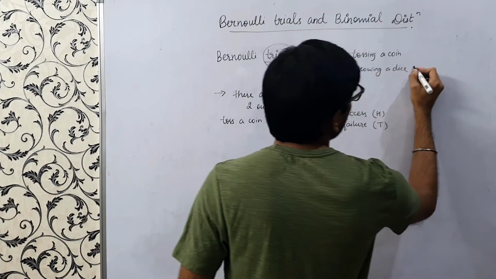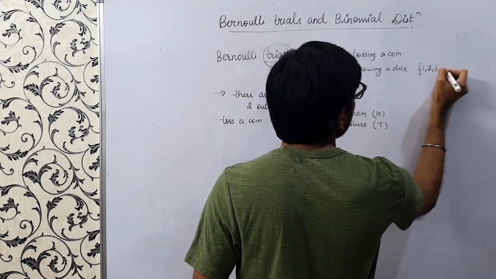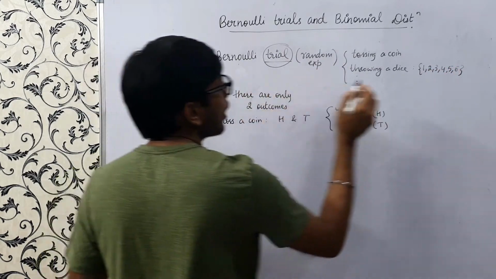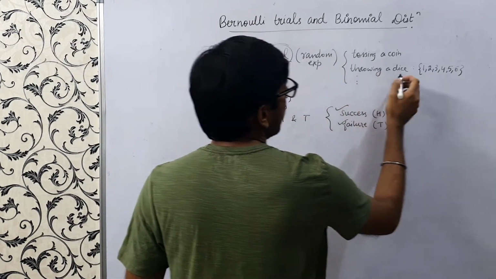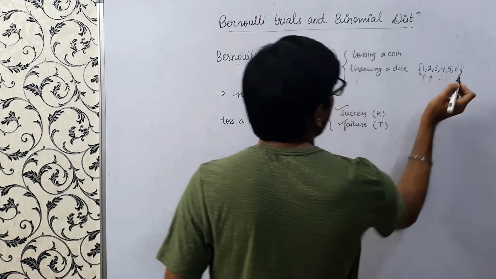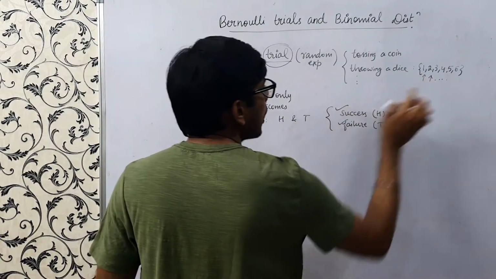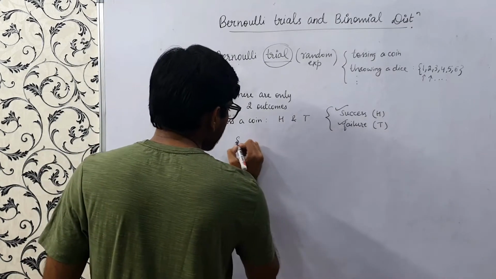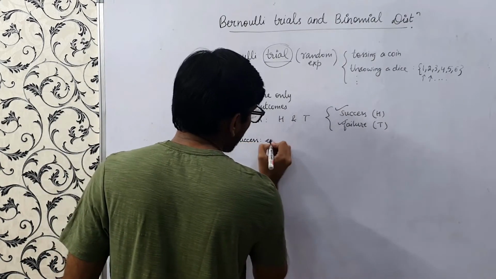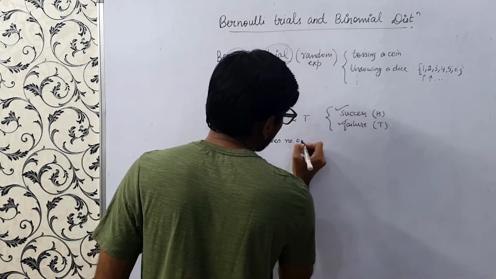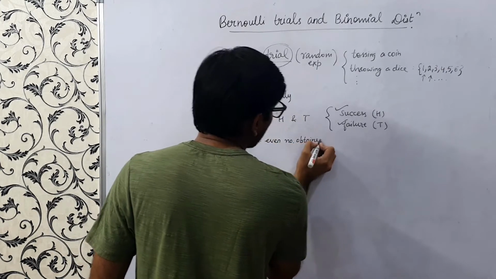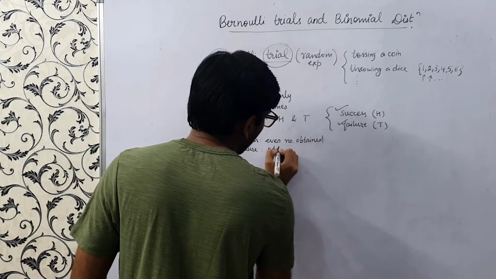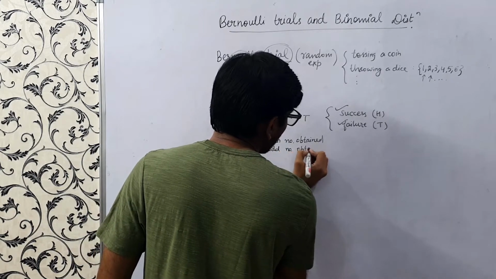Suppose I throw a die, so it can be 1, 2, 3, 4, 5, 6. So this would not be a Bernoulli trial, because if I note the number shown on the die, there can be 6 outcomes. But suppose I define success as an even number obtained, and failure as an odd number.